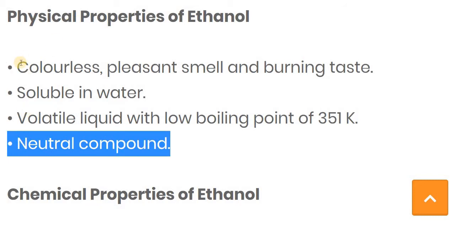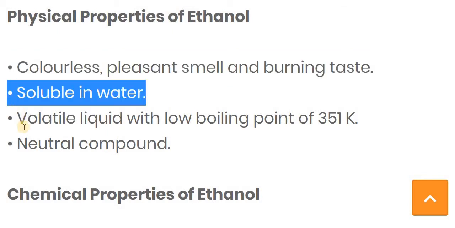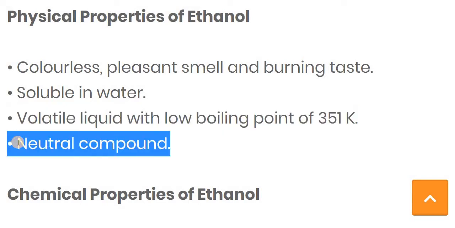So the physical properties of ethanol: the first property is that it is colorless, with a pleasant smell and a burning taste. The second property is that it is soluble in water. The third property is that it is a volatile liquid with a low boiling point of 351 Kelvin. And the fourth is that it is a neutral compound, which means it is neither acidic nor basic.